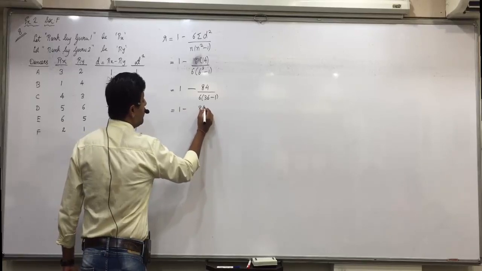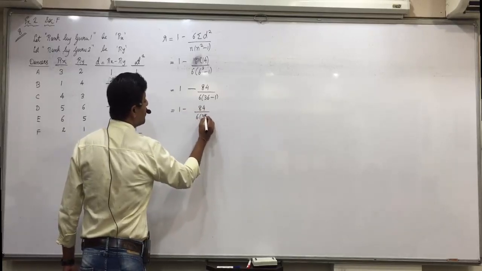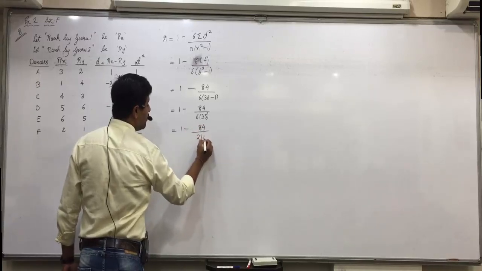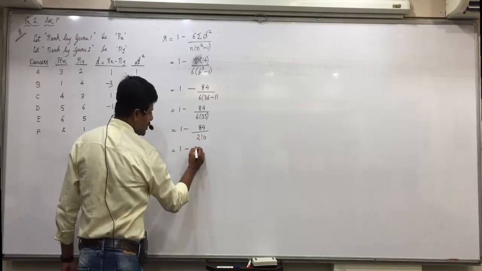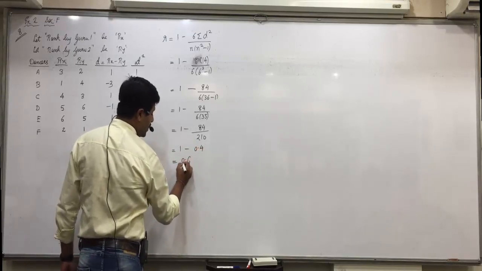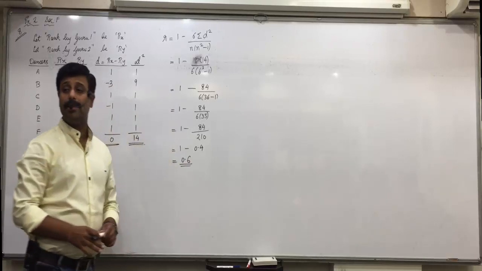So 1 minus 84 upon 6 into 35. 1 minus 84 upon, is it 210? 1 minus 0.4. So 0.6.